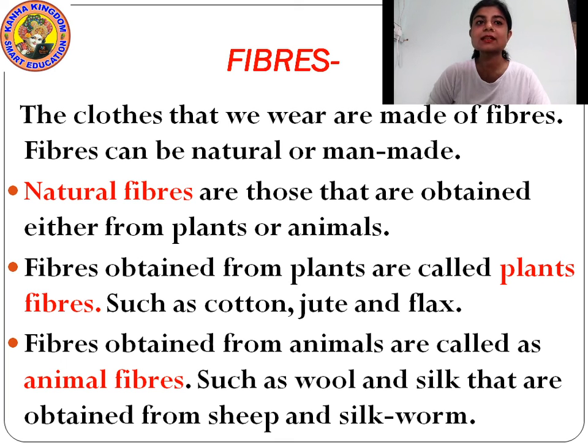Okay, and animal fibers are wool and silk. These are what? Animal fibers. These are obtained from animals. Understood? Now, let me show you some natural fibers. Some pictures of natural fibers. Okay.